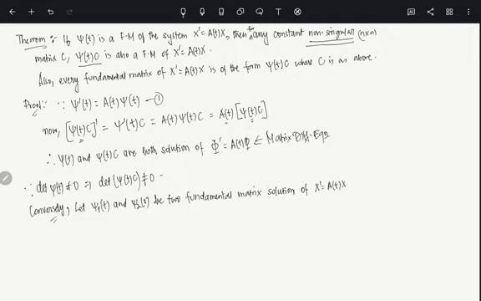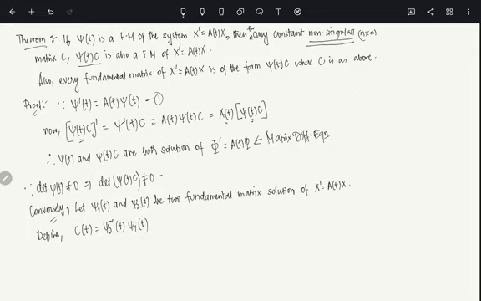Now, Φ and Φ inverse are both non-singular, so I can talk about the inverses. Define this new matrix C(t), which is Φ2 inverse of t times Φ1 of t.